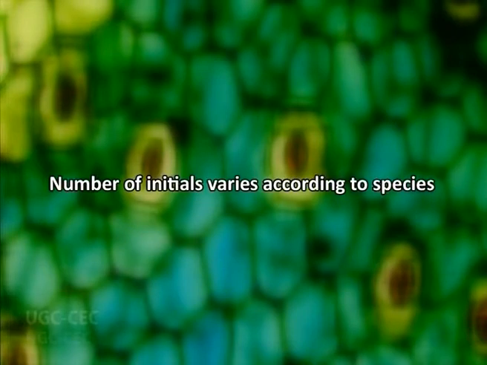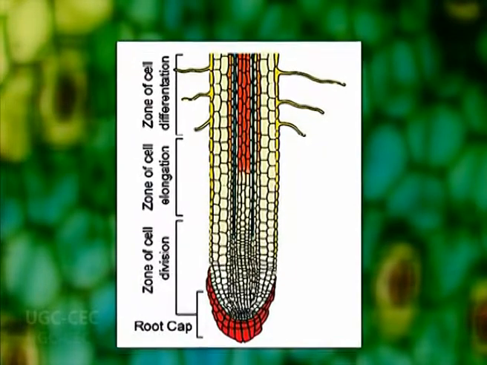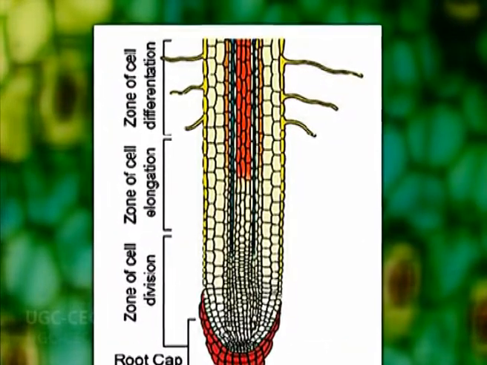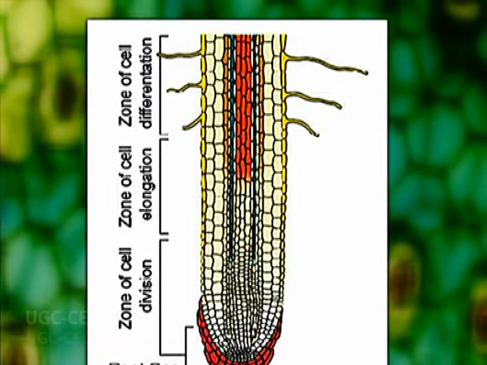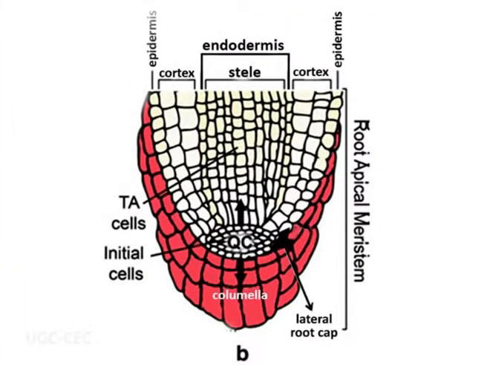The number of initials varies according to species, but they are almost permanent in position and divide continuously, producing at each division one cell that continues to act as an initial and one derivative cell. Derivative cell undergoes numerous additional divisions, producing a transit amplifying cell population, which is progressively displaced from initials and then allowed to differentiate. In the RAM, the initials divide proximally, laterally, or distally, thus giving rise to derivative cells for root cortex, endodermis, stele, epidermis, lateral root cap, and columella respectively.